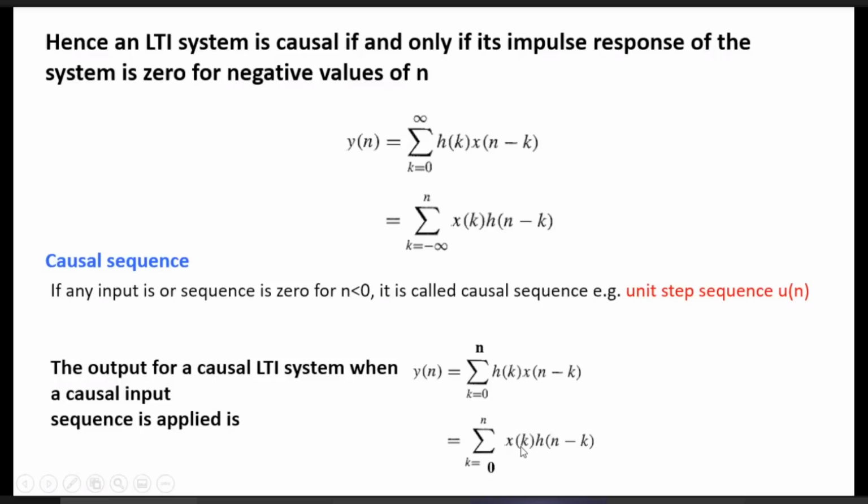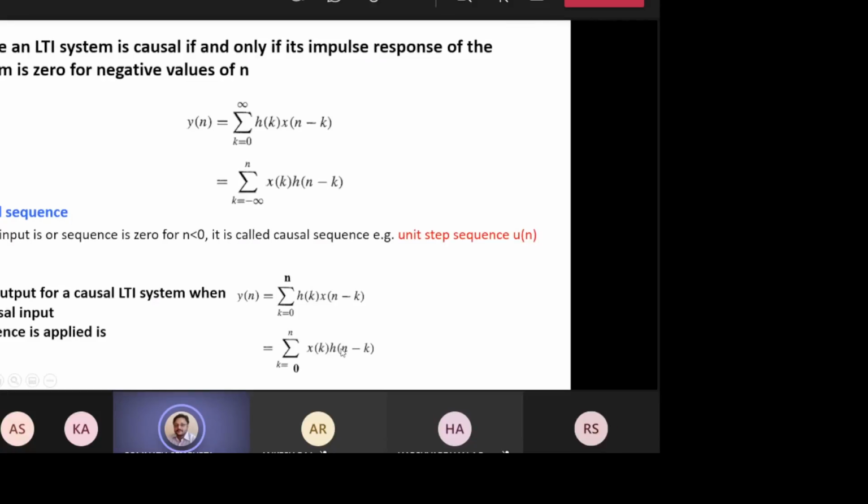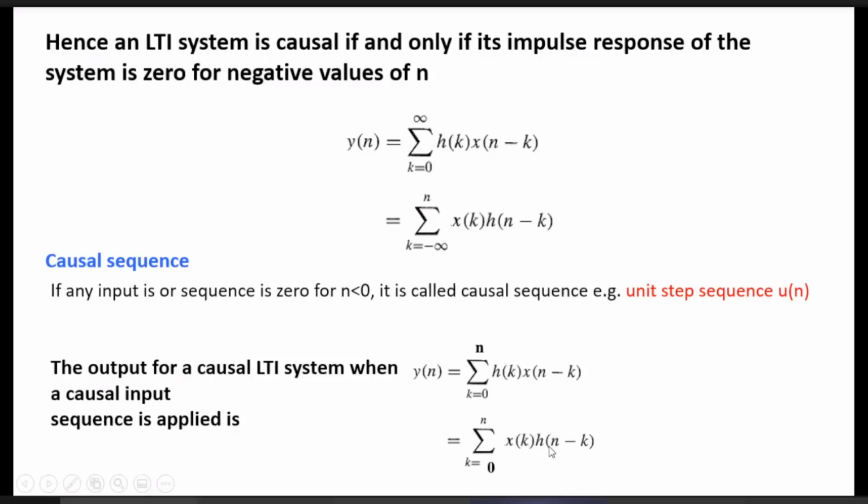So here now x of k is the x; if k is equal to 0, then it is x of 0, then x of 1, x of 2. Here it is the impulse response. You see h of n, then h of n minus 1, h of n minus 2. Only positive values of n are considered for h of n. This way the output of a causal LTI system is defined.